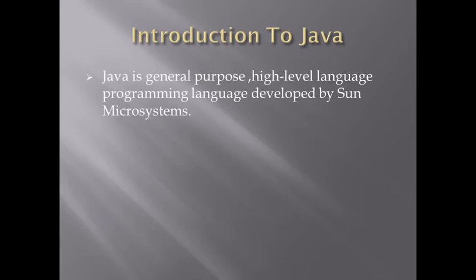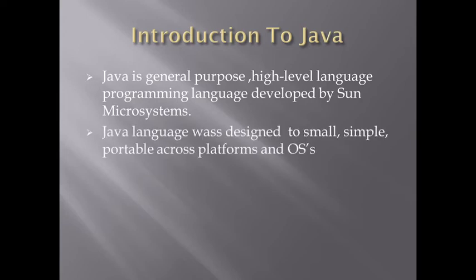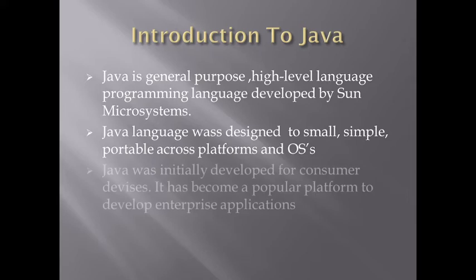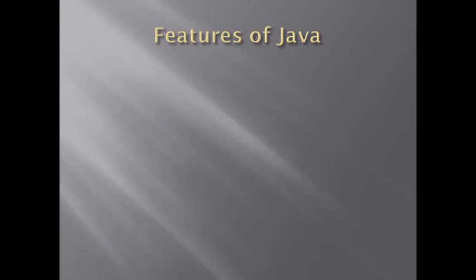So let's see the introduction to Java then. Java is a general purpose high level language developed by Sun Microsystem. It was designed to be small, simple, portable across platforms and operating systems. Java was initially developed for consumer devices. Then it became popular platform to develop enterprise application like banking application.